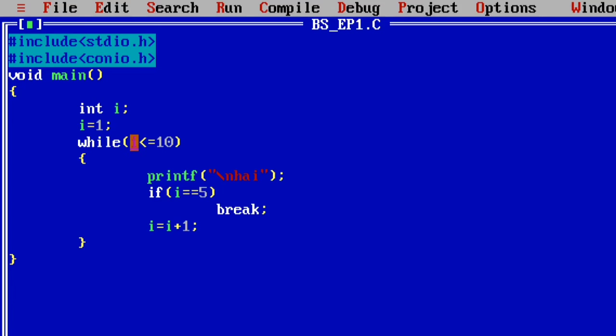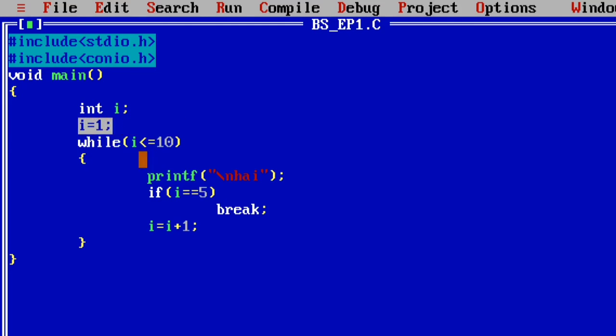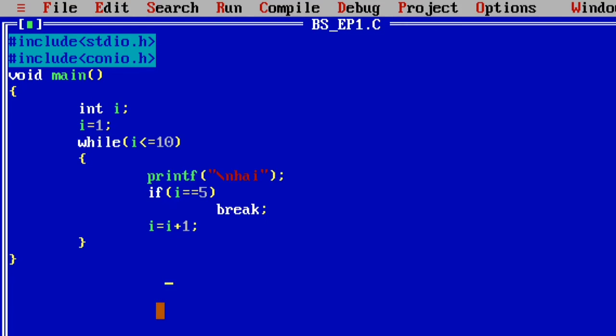Similarly 4, 5, 6, 7, 8, 9, 10. So using these three concepts, the initialization statement, the condition statement and the increment statement, this while loop is generally executed 10 times. In this while loop, I have written the statement printf hi. That means the hi message is also printed on the output screen 10 times.